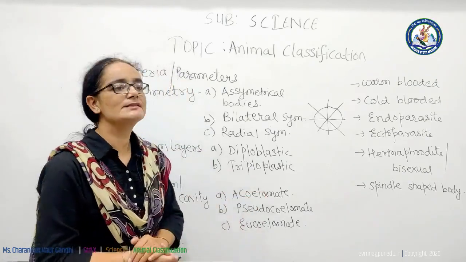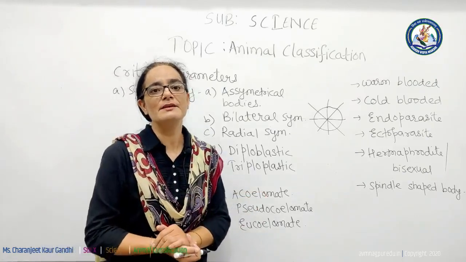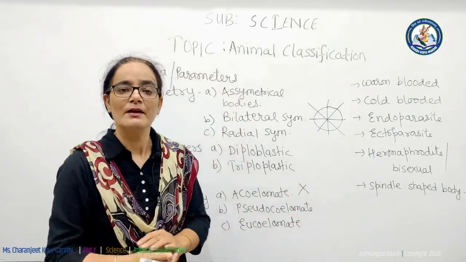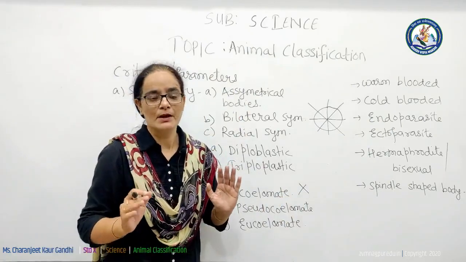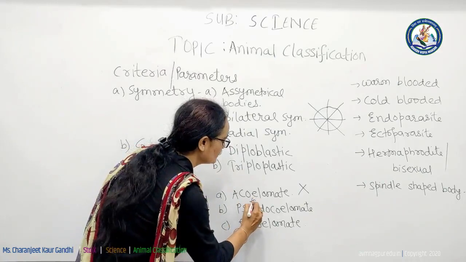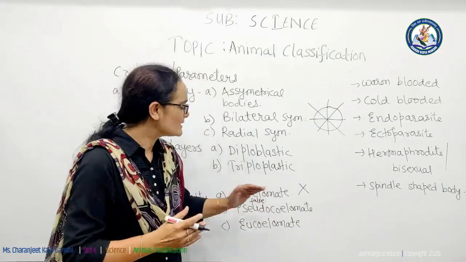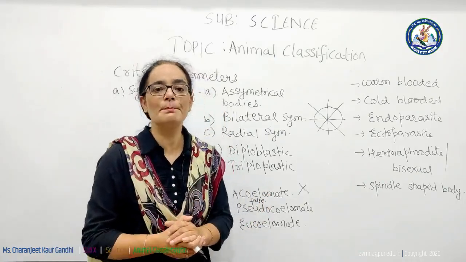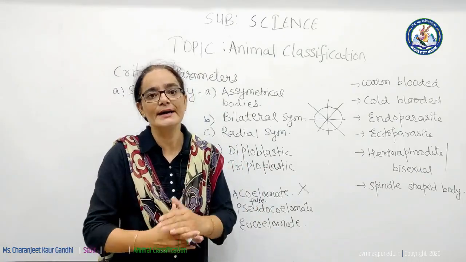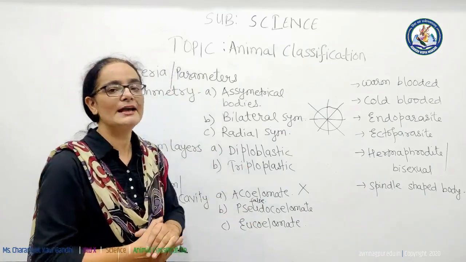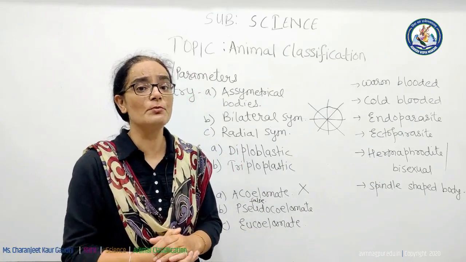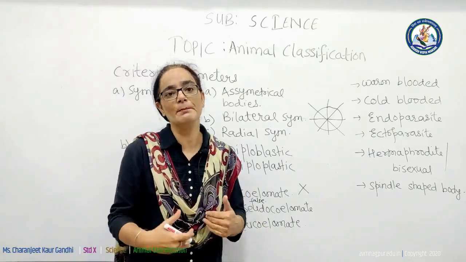What actually are acoelomate animals? Acoelomate animals are those animals which do not have a true coelom. They do not have coelom. What about pseudocoelomate animals? Pseudo means false. Such types of animals have a coelom, but their coelom is not exactly formed from mesoderm or gut. And what about eucoelomate animals? Eucoelomate animals are those animals which have a true coelom, like mammals, like human beings.